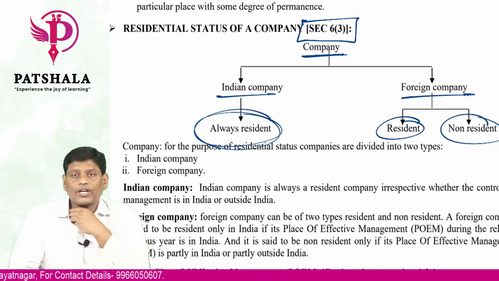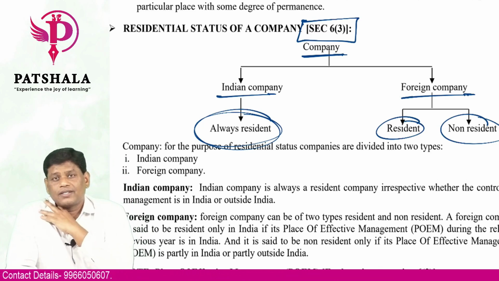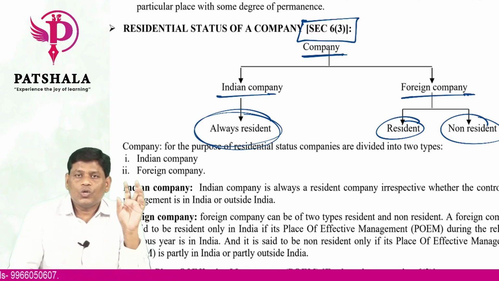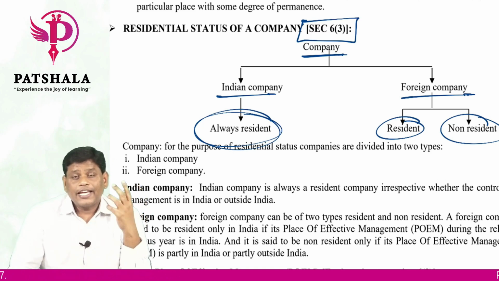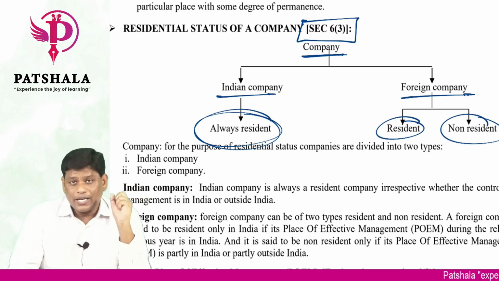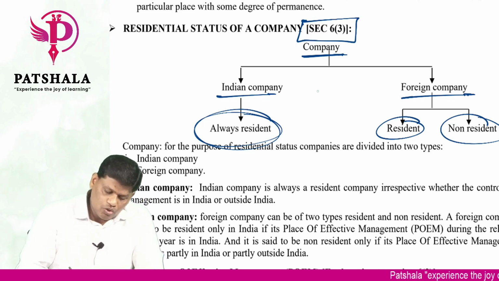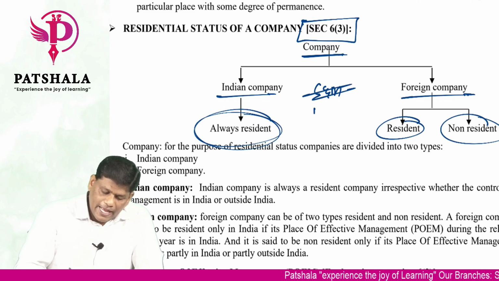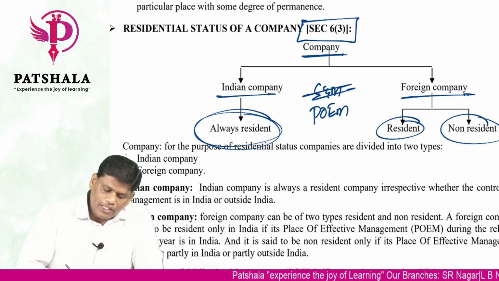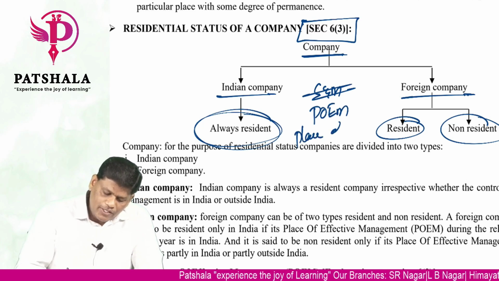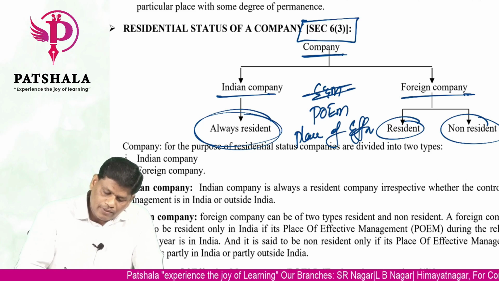Like I told you, for every person you need to have a base. In case of an individual, the base is your period of stay in India. In case of HUF, your base was your control and management. Like that, for a company also, we used to have control and management, but that has been recently renamed as POEM. What is POEM? POEM means place of effective management.